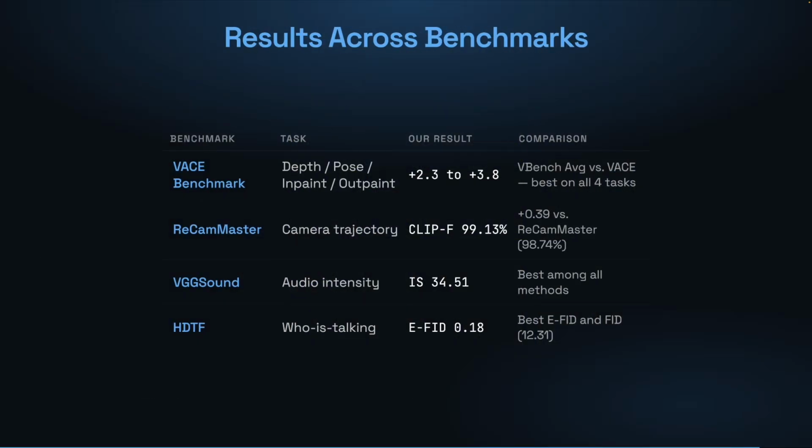We evaluate our method on 4 independent benchmarks. On the VACE benchmark, we outperform all baselines across depth, pose, inpainting, and outpainting. On the ReCamMaster camera benchmark, we achieve the highest CLIP-F score. For audio intensity control, we achieve the highest inception score, and for Who is Talking, we achieve the best expression and visual fidelity scores.